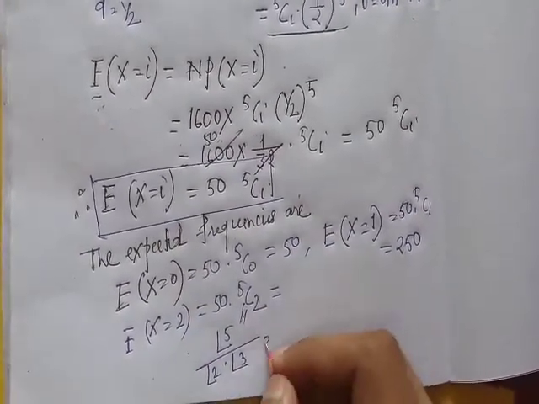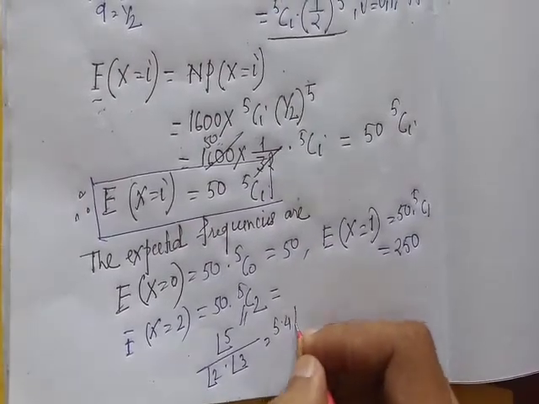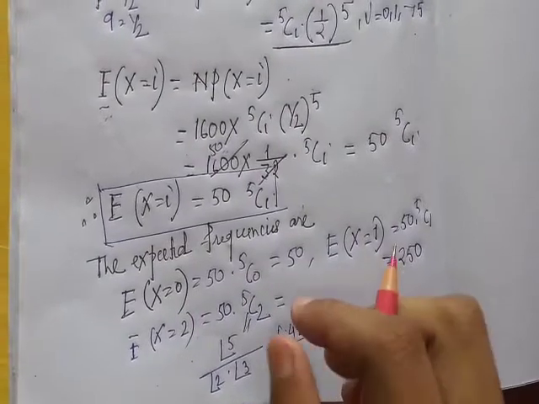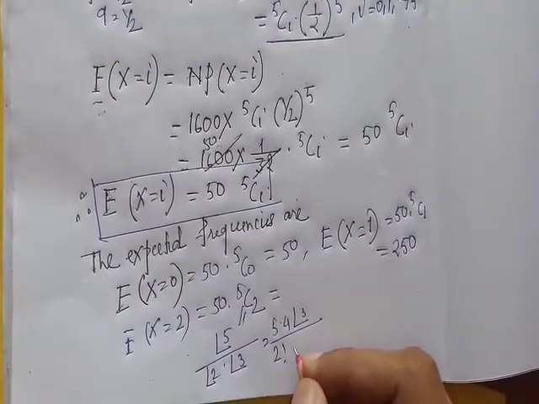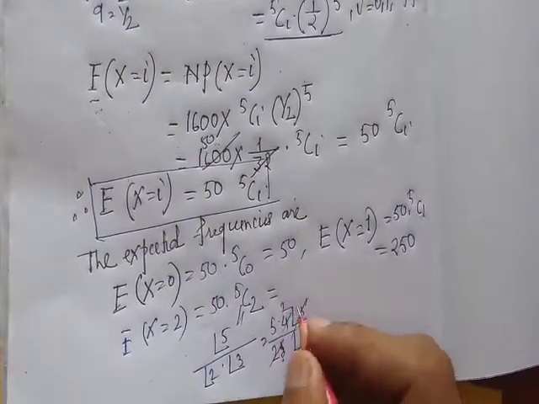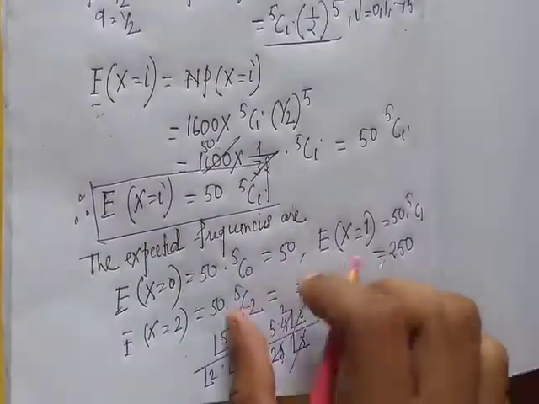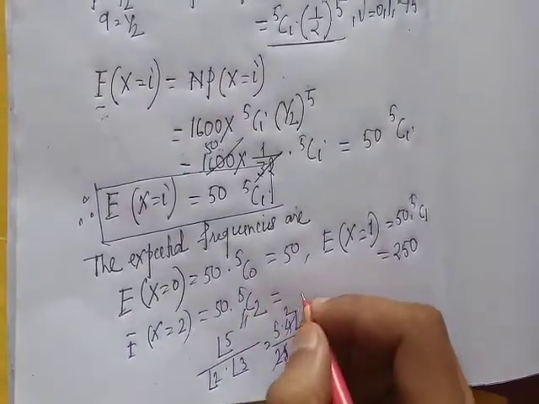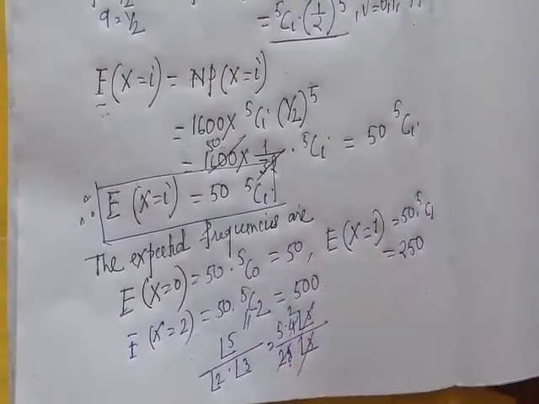So 5 factorial means 5 into 4 into 3 factorial, and 2 factorial means 2 into 3 factorial. So 5C2 means 10. Sorry, 5C2 means 10, not 100. So 10 into 50, this is 500.